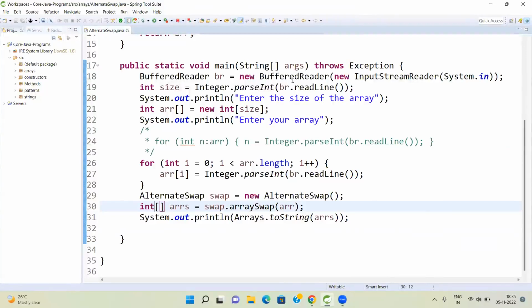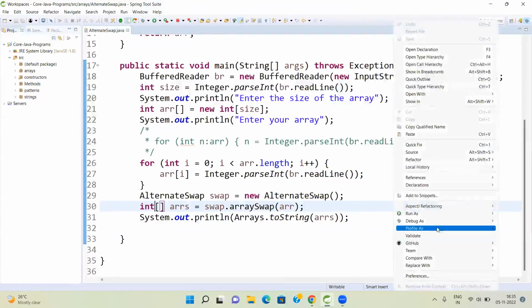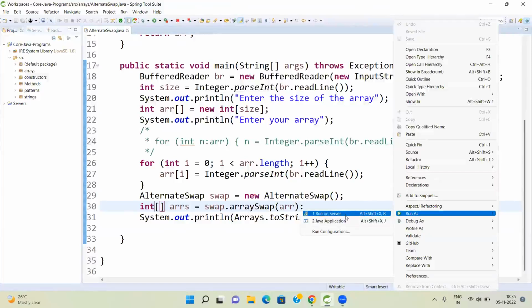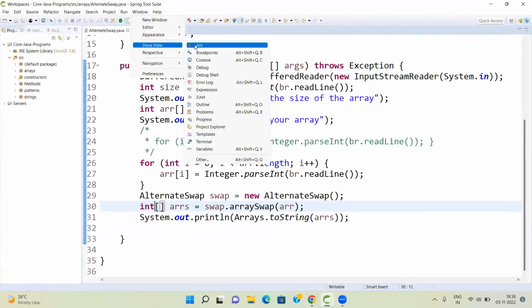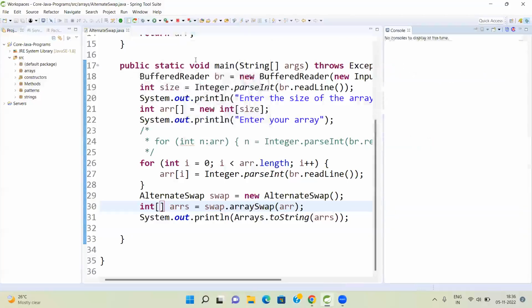Right click on the program and Run As Java Application. Nothing is coming, sir. Go to the Window menu, Show View, click on Console. Okay, your program is not terminated. Can you see that? Yes, it is going into an infinite loop.